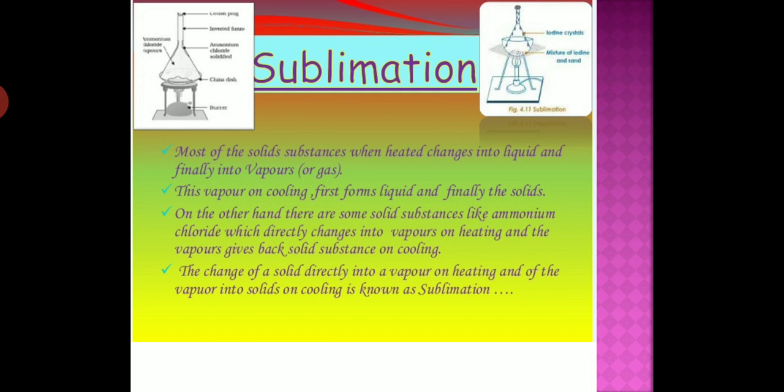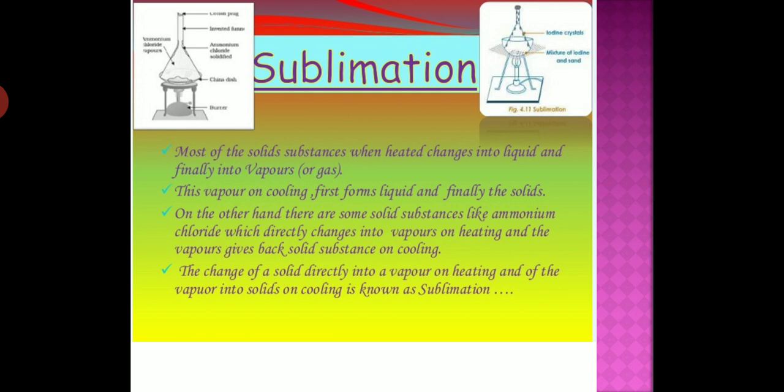For most solids or substances, when we heat, what will happen? It changes into liquid and then finally converts into vapors. And when the vapors cool down, they change into liquid, and the liquid changes into solid. But on the other hand, there are some solid substances like ammonium chloride which directly change into vapor on heating, and the vapors give back the solid substance on cooling. It means the solid directly changes into gas without reaching the liquid state. So this process is known as sublimation.